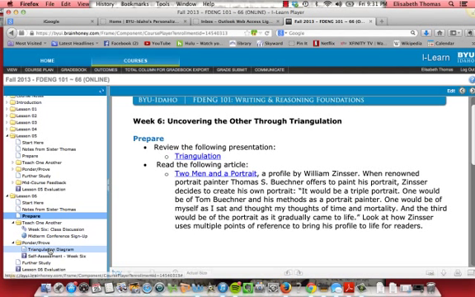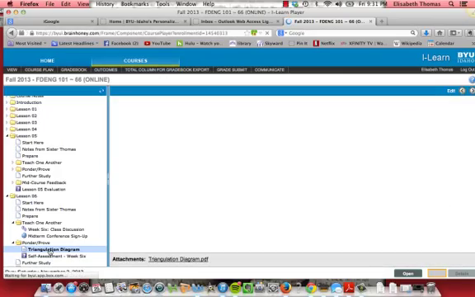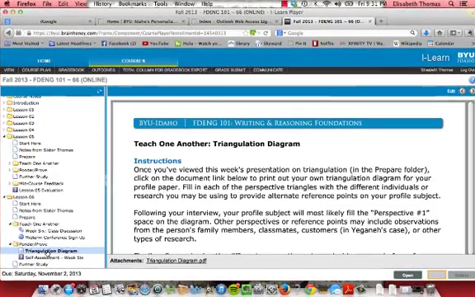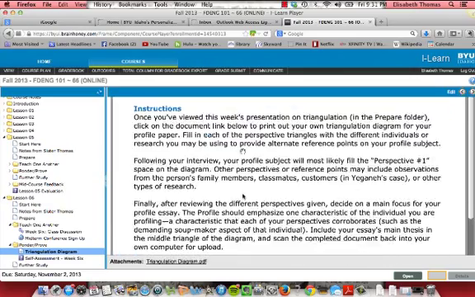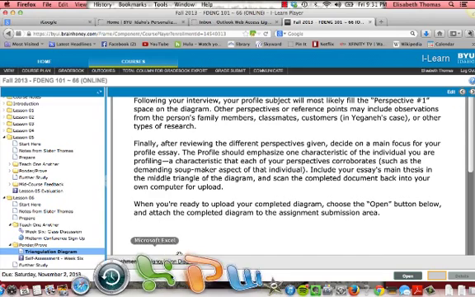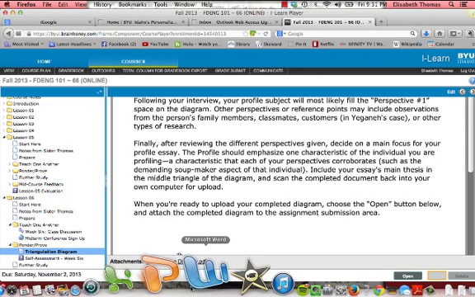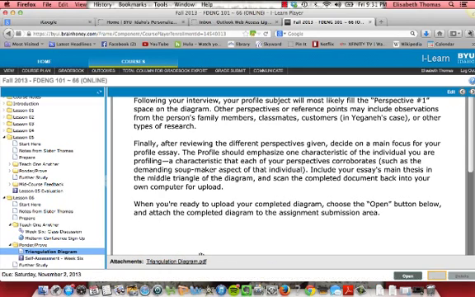And then if you move down to the Ponder Prove folder, notice the start here may have told you that it's in the Teach One Another, but that's changed. You go to the Ponder Prove folder and find the triangulation diagram. After you've learned about what triangulation is, you're going to download that triangulation diagram from here. It's a PDF form, so hopefully you can do that. And I will show you will download it and fill it in, the triangulation, according to what you found for your subject, and then resubmit it.